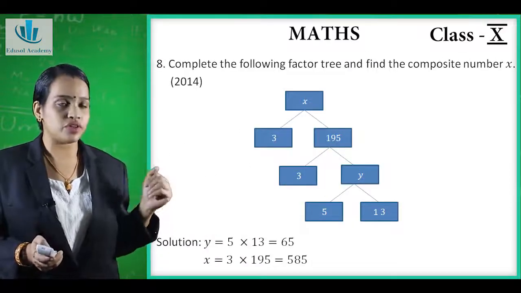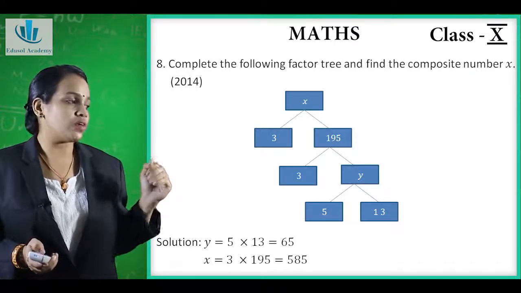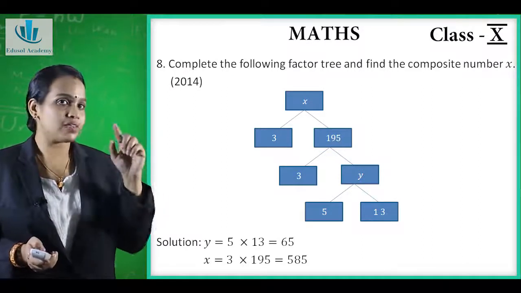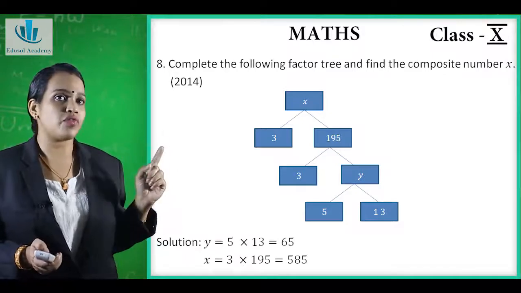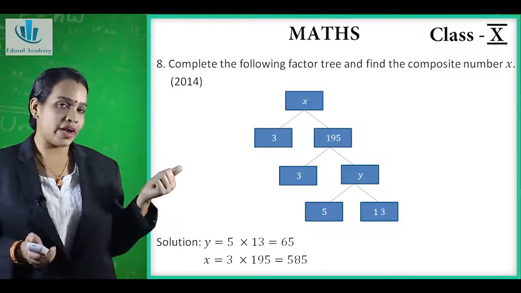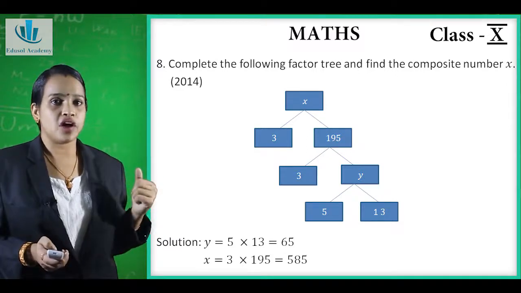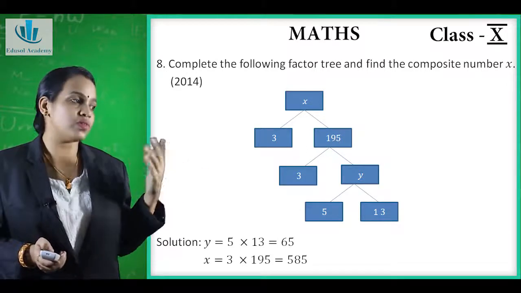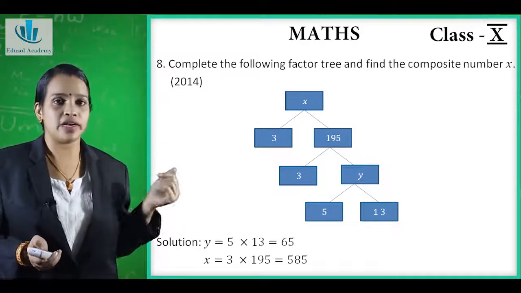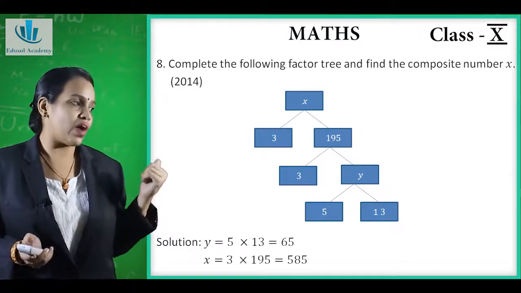Now next question. Complete the following factor tree and find the composite number x. This question has appeared in the year 2014. Now we can see a factor tree is given with x and y. Now we have to find the composite number x. You can see the factors: 3, 195, 3, y, 5, 30. So y we can find out, it is nothing but 5 into 13, which is equal to 65. Similarly for x we can find out, it is 3 into 195, which is equal to 585. So our x value, that is our composite number, is 585.